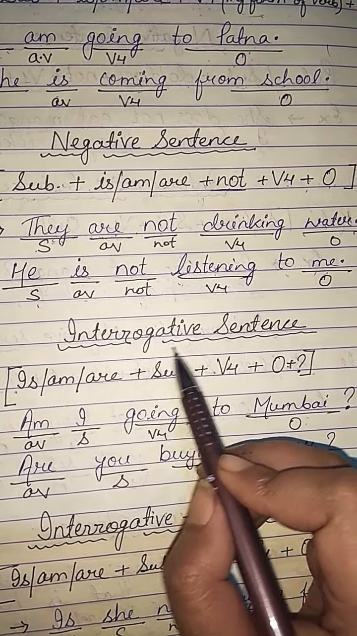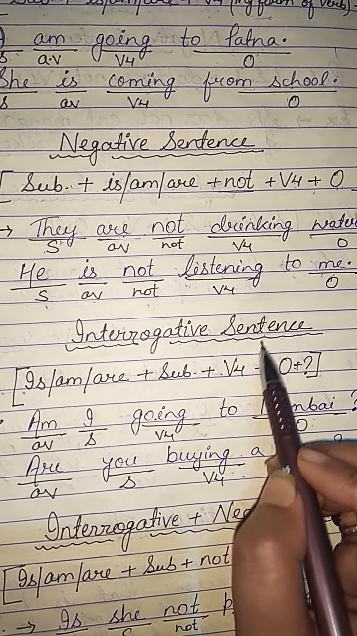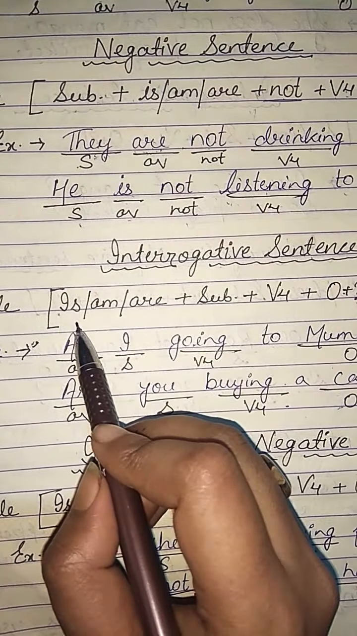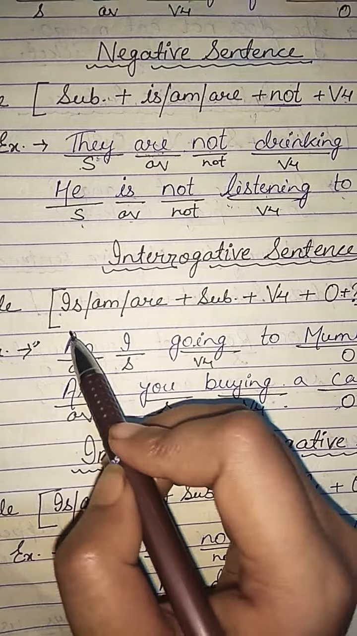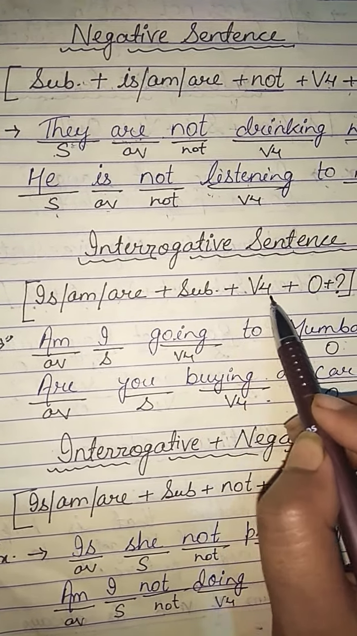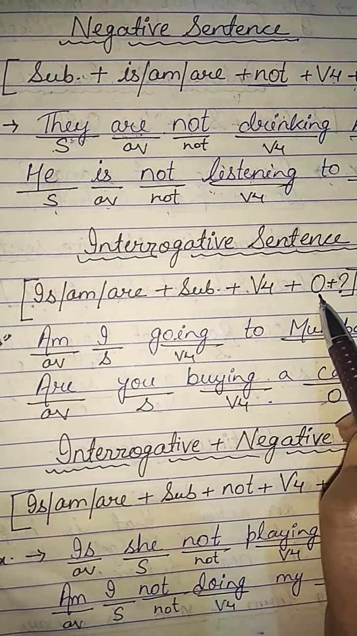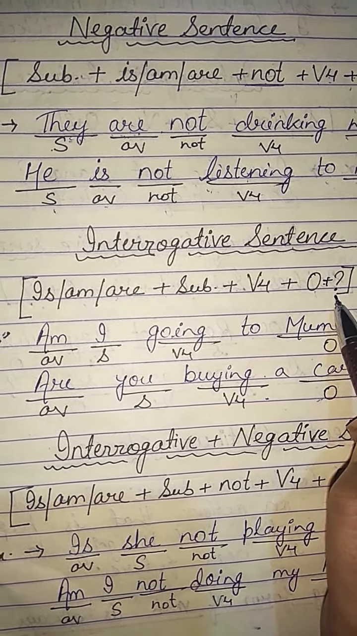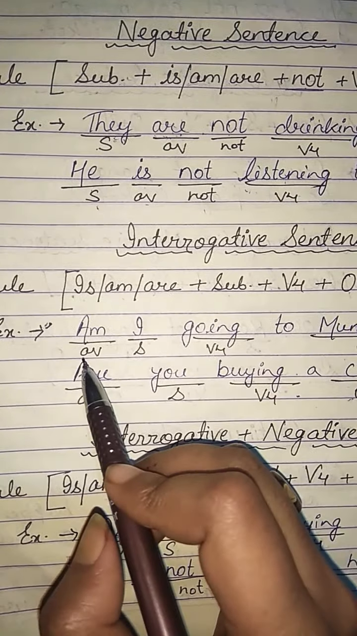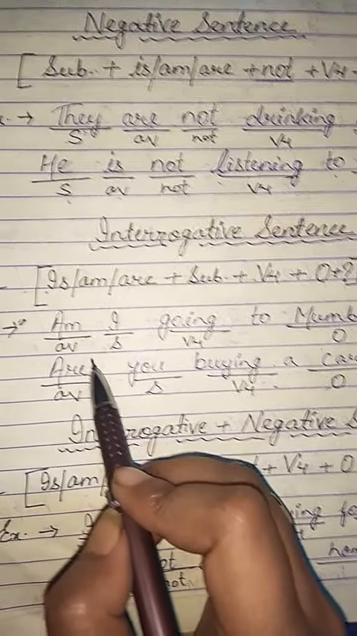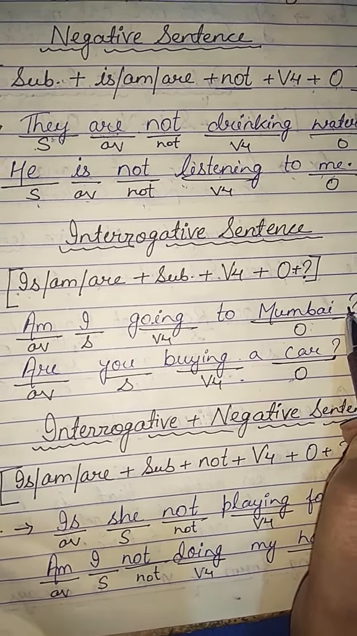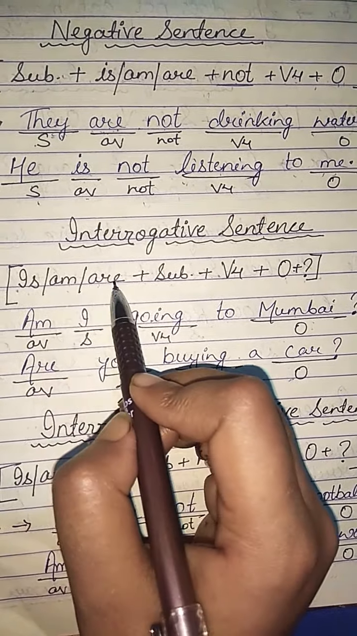Next topic, that is interrogative sentence. The rule for this sentence is am is are plus subject plus the fourth form of verb and then object and last question mark, because the sentence is in interrogative. So the example is here. Am I going to Mumbai? Question mark.